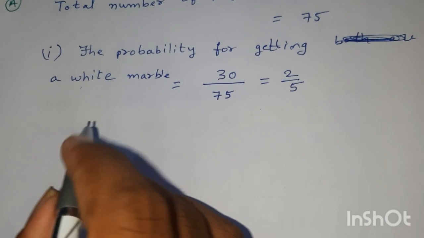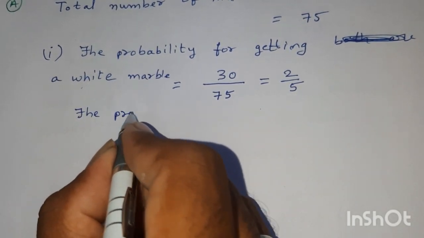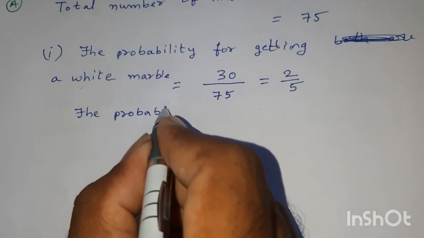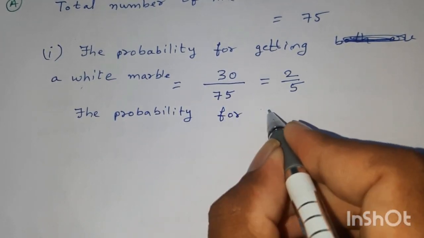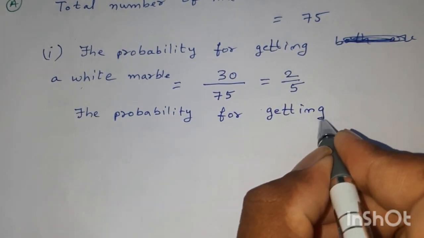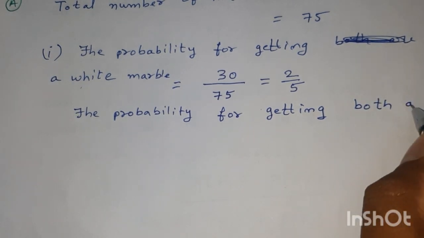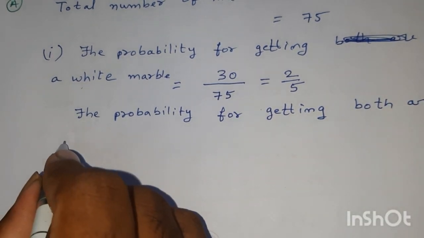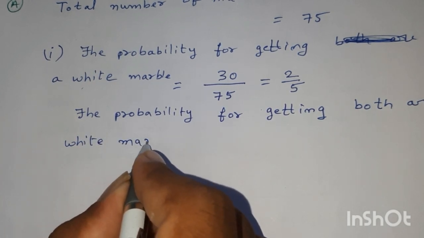Now the probability for getting both white marbles.